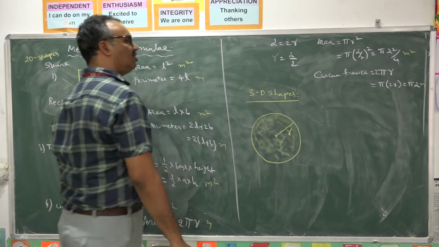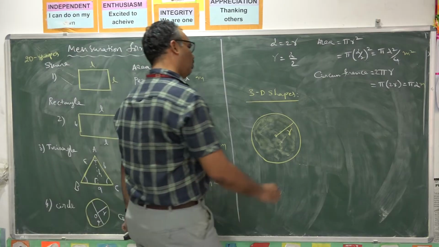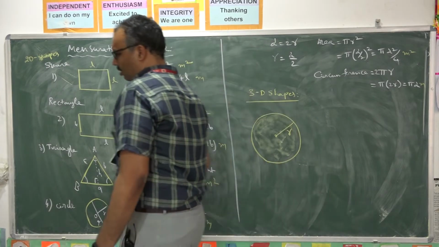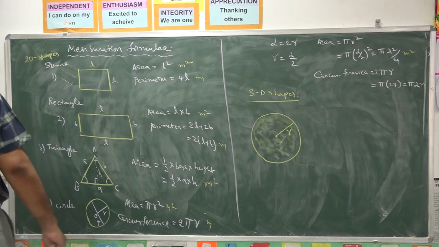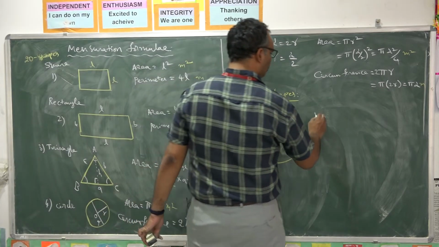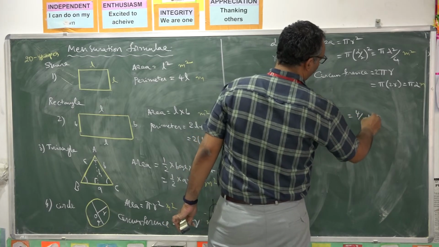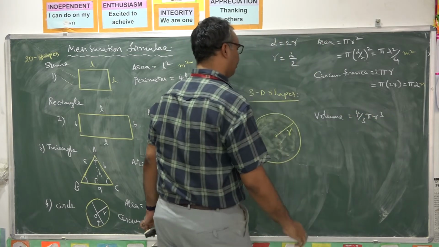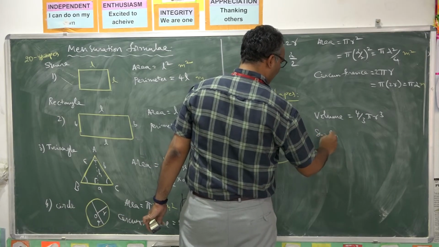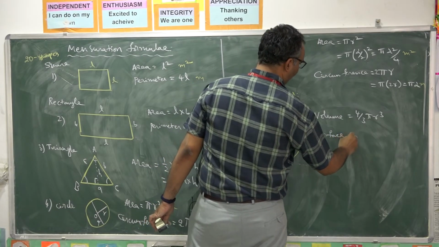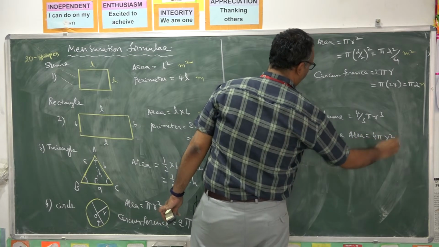So for three-dimensional shapes we have volume formula. What is the volume of a sphere? Volume is equal to 4 by 3 pi r cube, and its surface area is 4 pi r square.